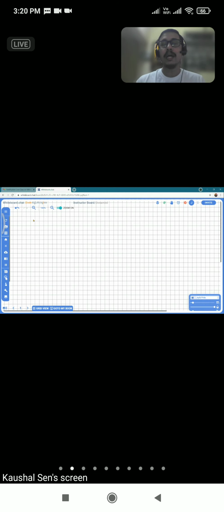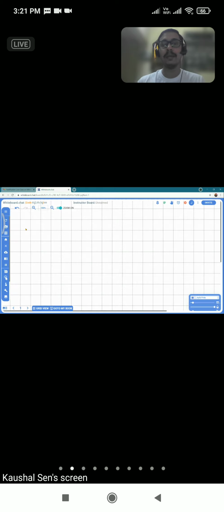The first part is this box grid. Now, I am sure that class 4, class 5, class 6 teachers, we generally use these boxes in a maths copy, and we ask our students to write the things. So if you are a math teacher, then you can just put on this backdrop and let your students work on these grids. The second is the big grid option. This is generally used for class 1, class 2, class 3 students. So if you are starting with mathematics, that is ones, tens, or you are doing some kind of number name or some kind of place value chart, then these grids come very handy.